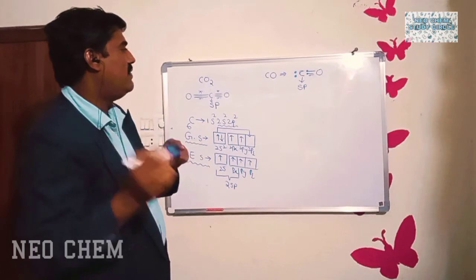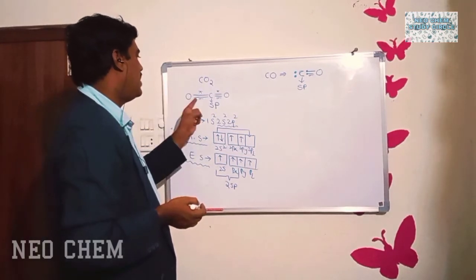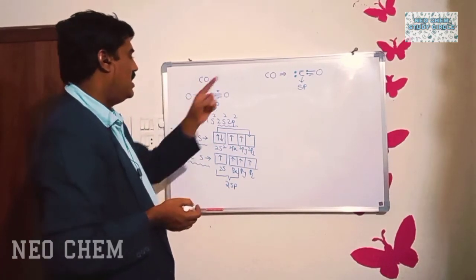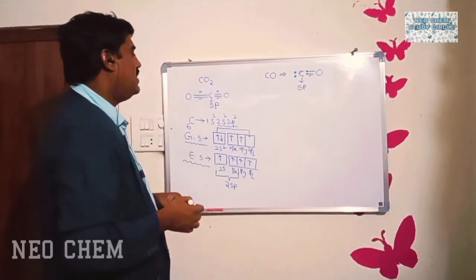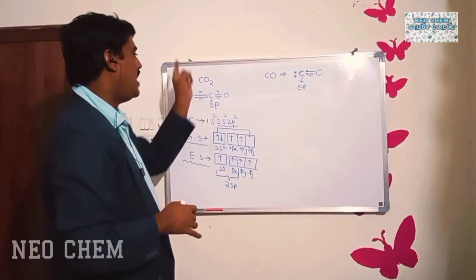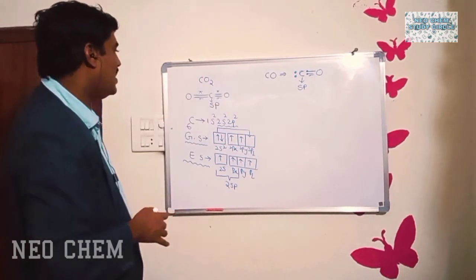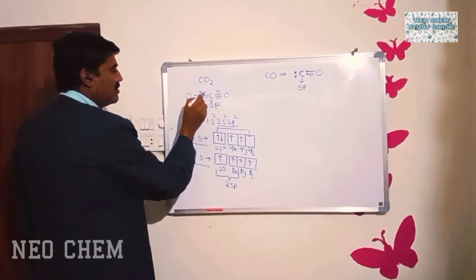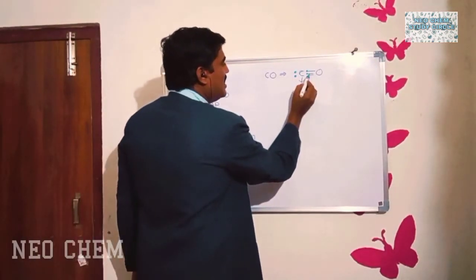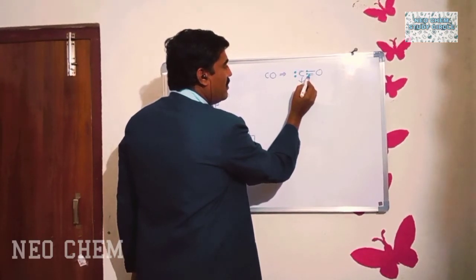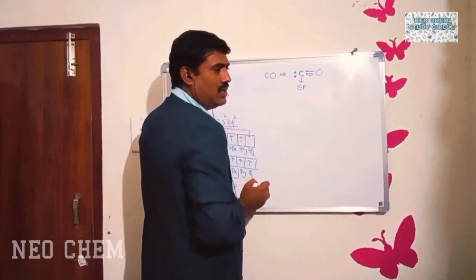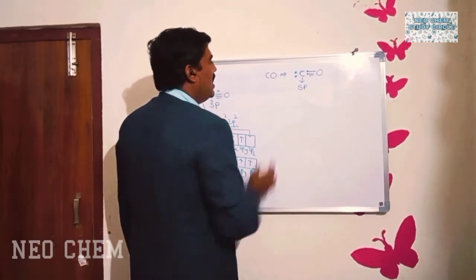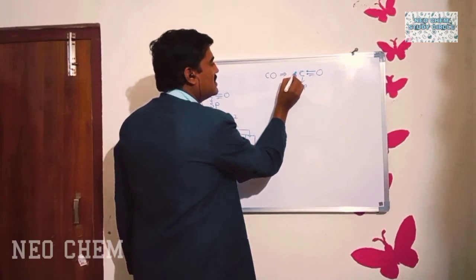But you can identify the difference between carbon dioxide and carbon monoxide on the basis of structure. What you are observing in the difference between carbon dioxide and carbon monoxide based on the structure is that the valency of carbon is 4 in one, but here the valency of carbon is 2. How many bonds are there? 1, 2. While identifying the valency, you don't count the number of lone pairs.